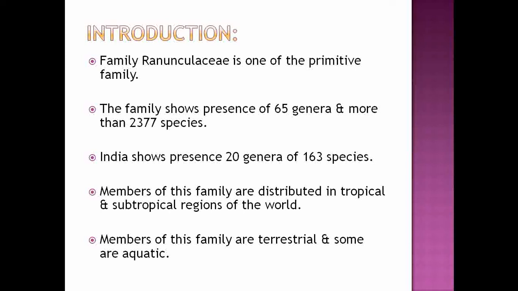So in the family Ranunculaceae there is a large diversity in habitat, as the members are distributed in tropical and subtropical regions, and in growth pattern most are terrestrial and some are aquatic.